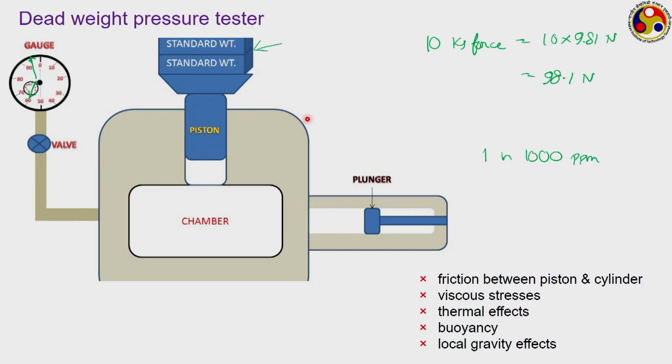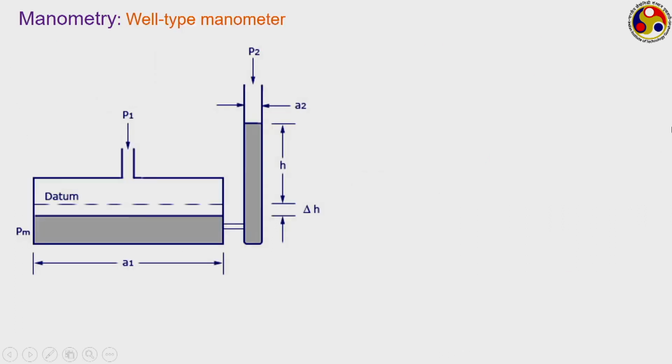So, the deadweight pressure tester is more for calibration purposes, but similarly, balancing the weight of some external thing to get the value of pressure is used in another very common kind of device, where instead of using solid we use fluid, or to be more specific, liquid columns, and something which falls under manometry. You definitely have heard about the term manometers, and that is what we are going to talk about here.